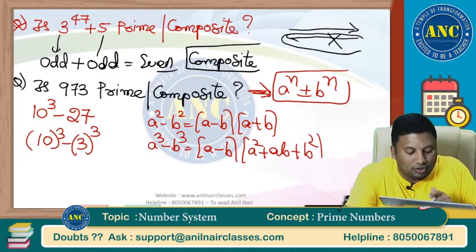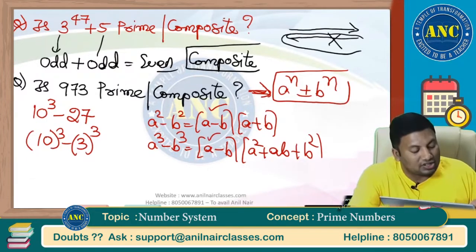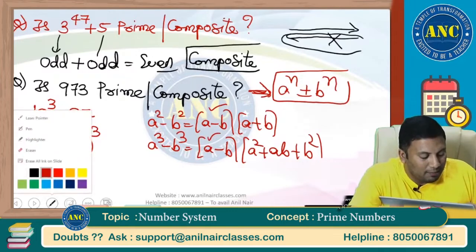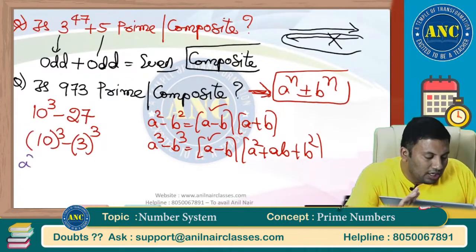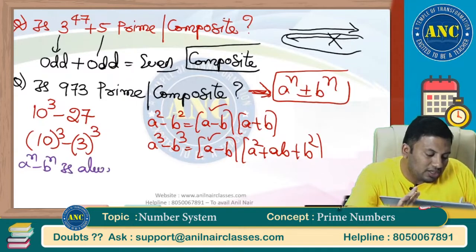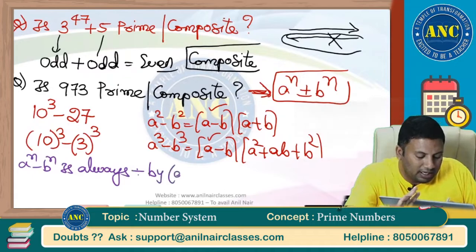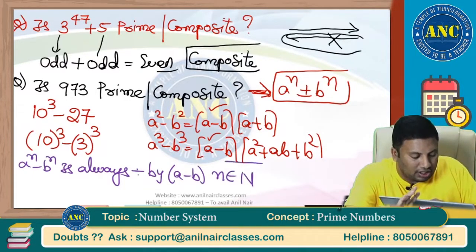Here, for n value 2, it has a factor a minus b. For n value 3, it has a factor a minus b. Please write down in your notes: a power n minus b power n is always divisible by a minus b, as long as n is a natural number.